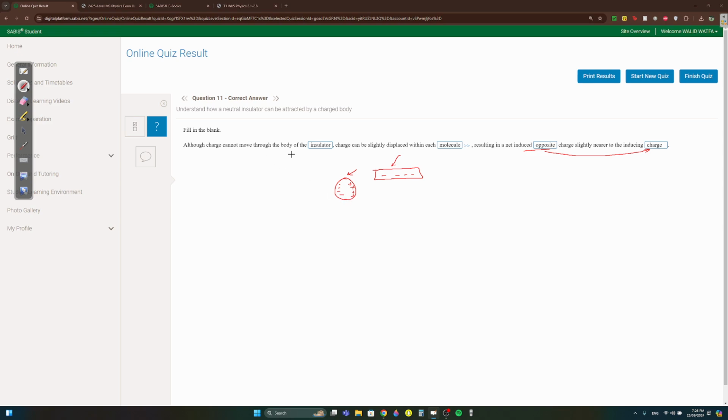Okay, so although charge cannot move through the body of the insulator, it can be displaced. Displaced means the positive go to this side, the negative go to this side within each molecule or atom, resulting in a net induced opposite charge slightly near to the inducing charge. This is the opposite. Okay, this is opposite to this. Yeah, near to the inducing charge.